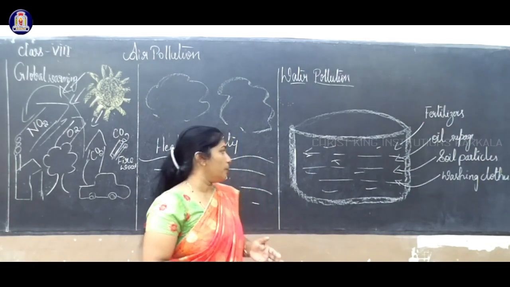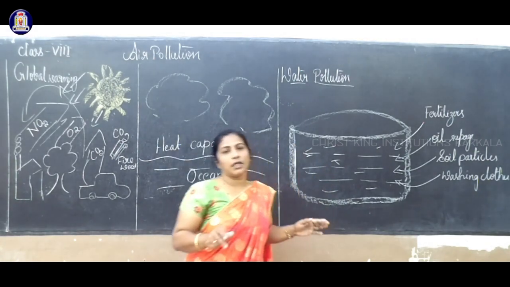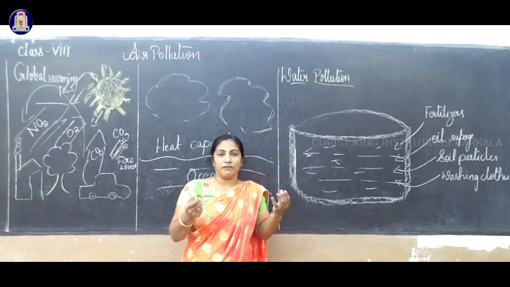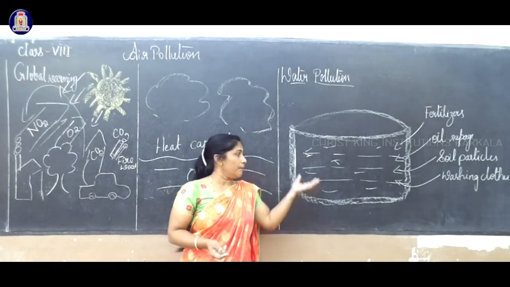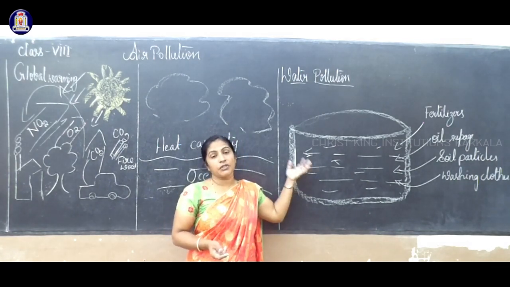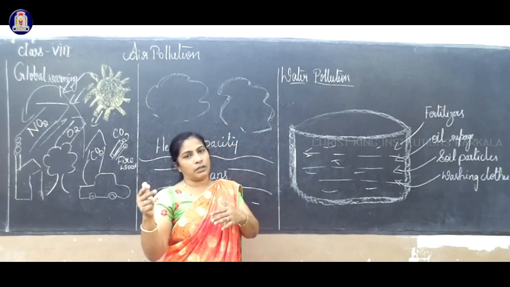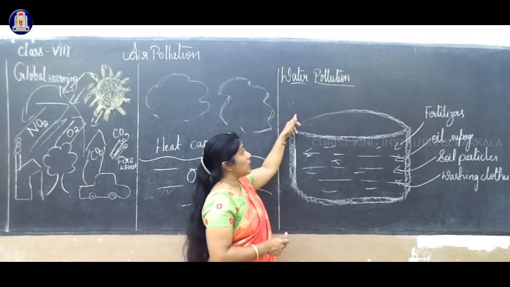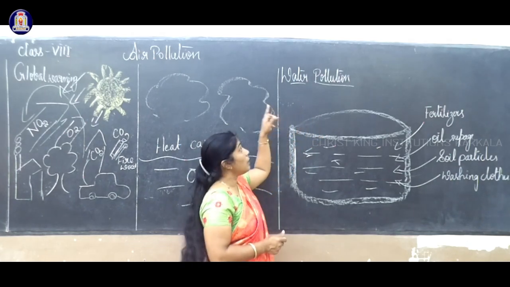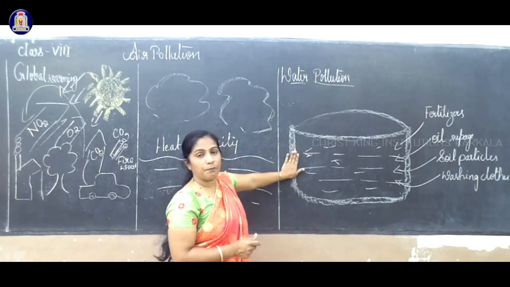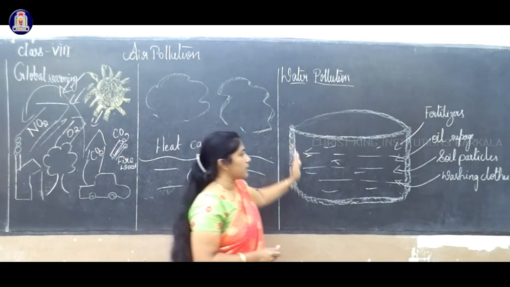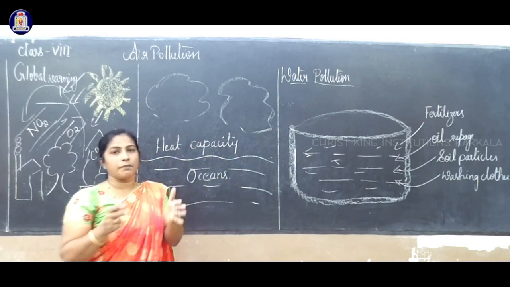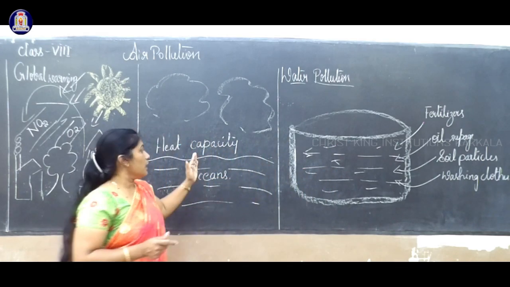Then what is water pollution? Imagine that three-fourths of the earth's surface is covered with water, we know that. Of that, only 1% or 2% is fit to drink, which is called potable water. What does any undesirable change mean? Growing population and human desire lead to different changes. Any undesirable change in the hydrosphere is called water pollution. For example, think of pure water, a river or ocean. As human beings, we are responsible for the changes in our surroundings.